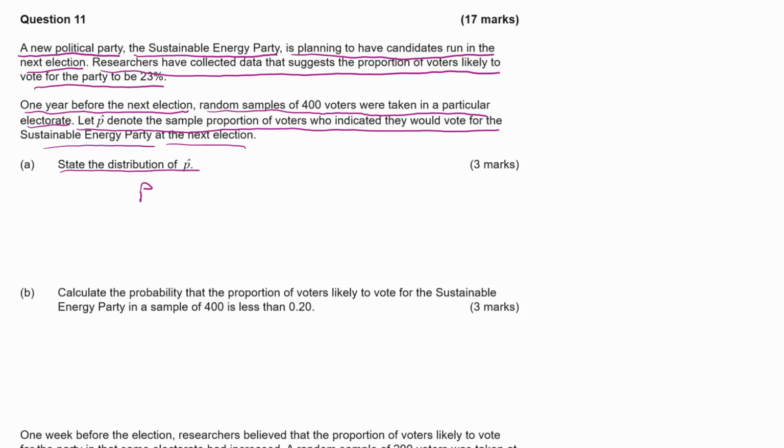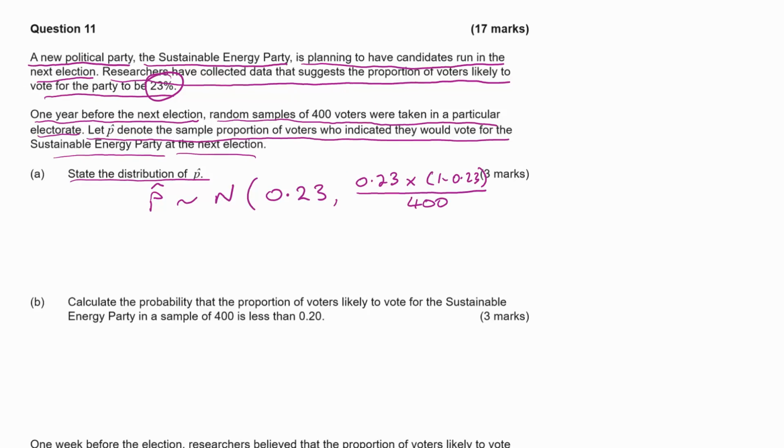Well, we know that this type of distribution is normal. The mean is always the parameter that we have, the 23%. The variance is calculated by doing 0.23 multiplied by 1 take away 0.23, all over 400. The 400, of course, because we had 400 voters in the sample.